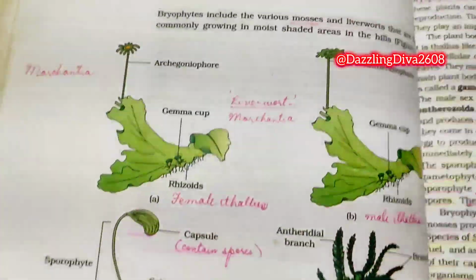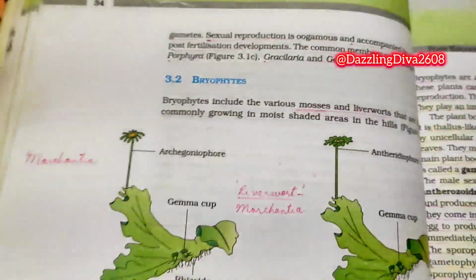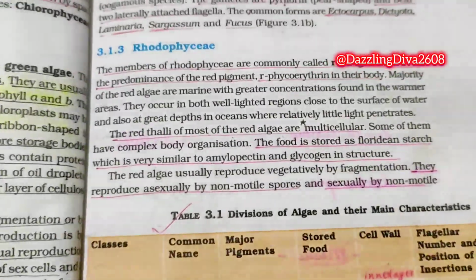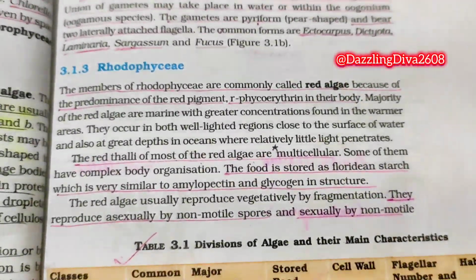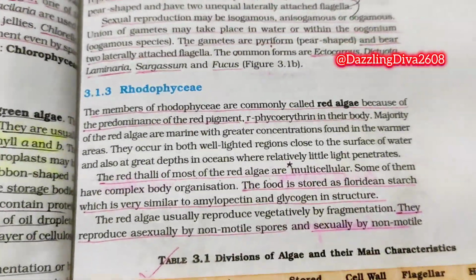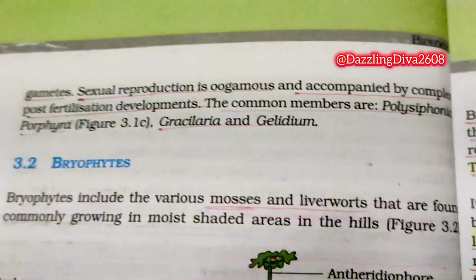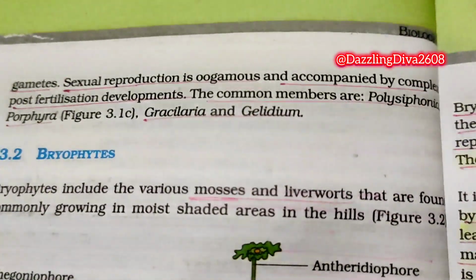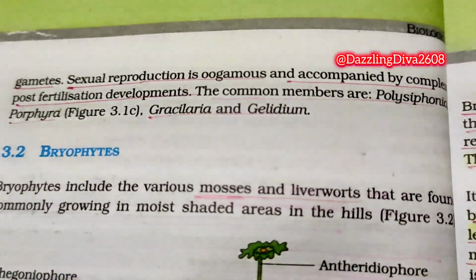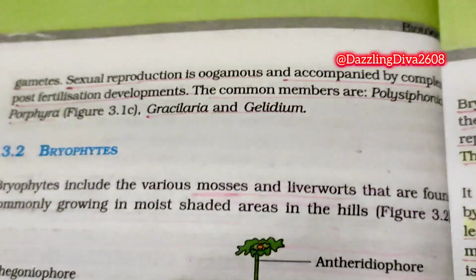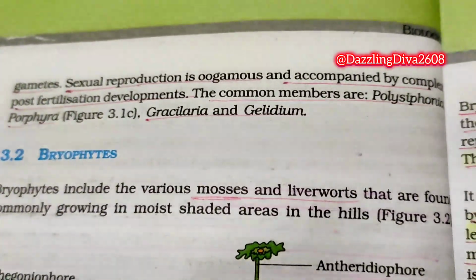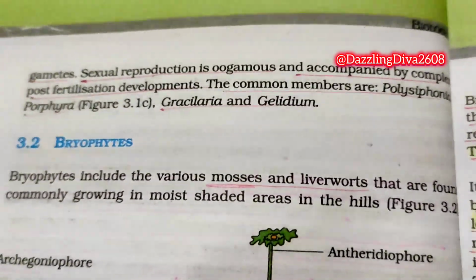Now guys, come to the next page. Again, the continuation is from this line. The red algae usually reproduce vegetatively by fragmentation. They reproduce asexually by non-motile spores and sexually by non-motile gametes, of course. Sexual reproduction is oogamous and accompanied by complex post-fertilization developments. The common members are Polysiphonia, Porphyra, Gracilaria, and Gelidium.